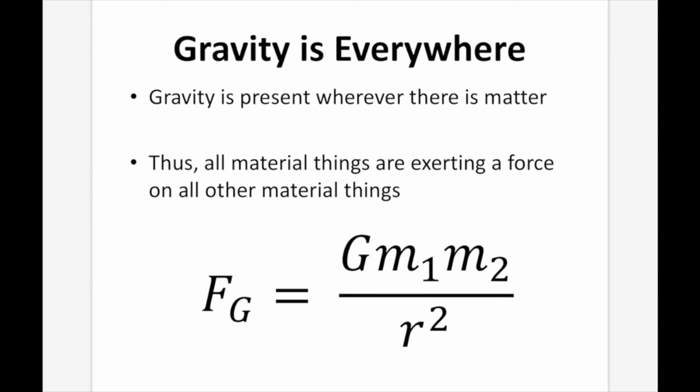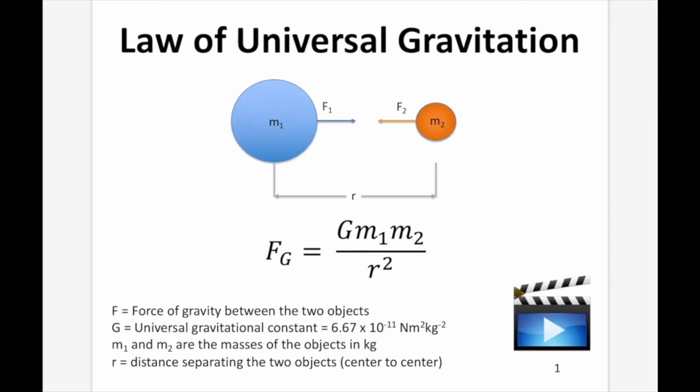The formula to find gravity is this one right here. Big G, M1, which is going to be our mass 1, so that could be you. M2, which in this example could be the pencil. And then R, which is the distance between the center to center. And this is the law of universal gravitation. So Fg, as we just talked about, was the force of gravity between any 2 objects. So that's the force of gravity.